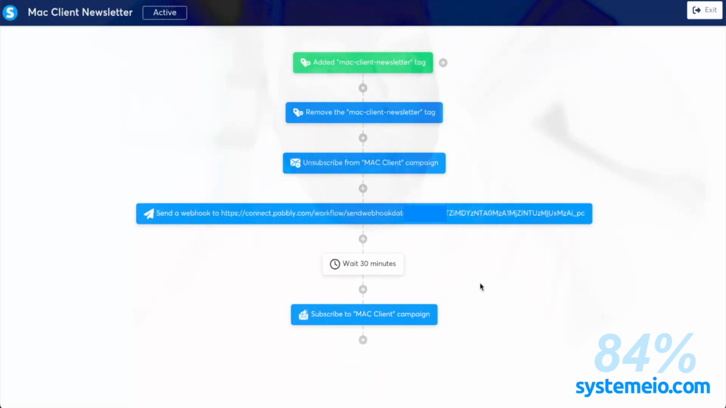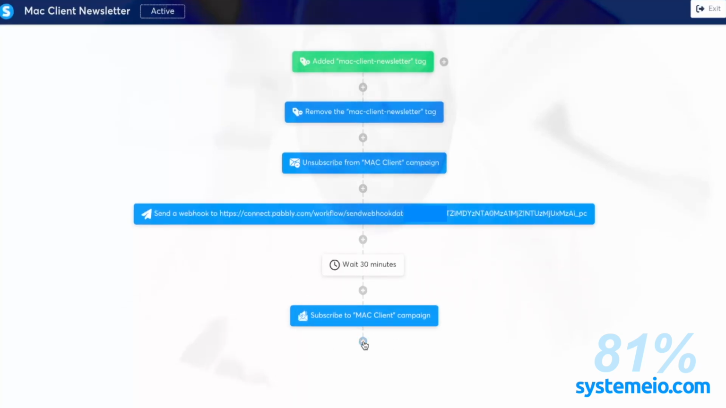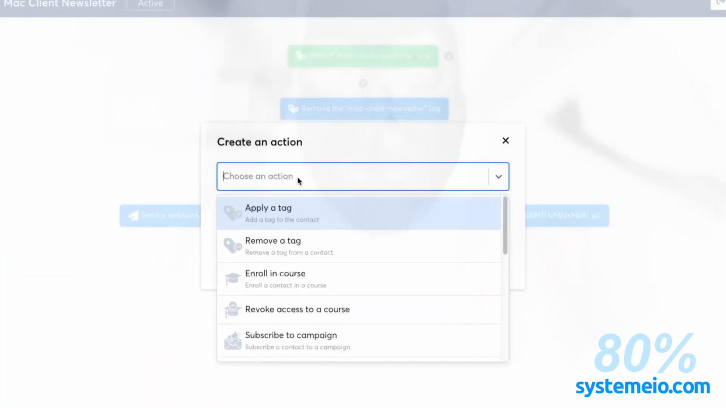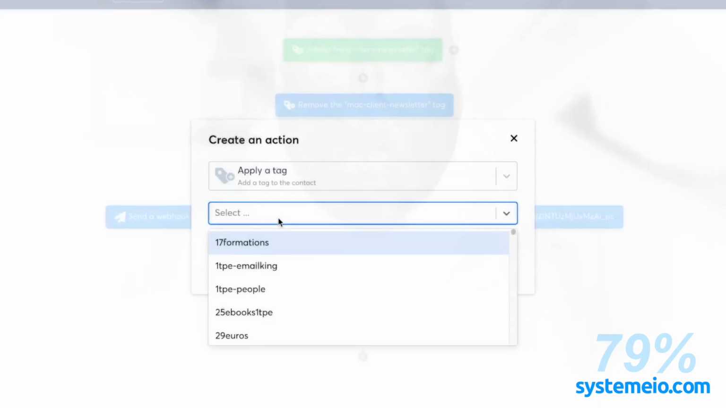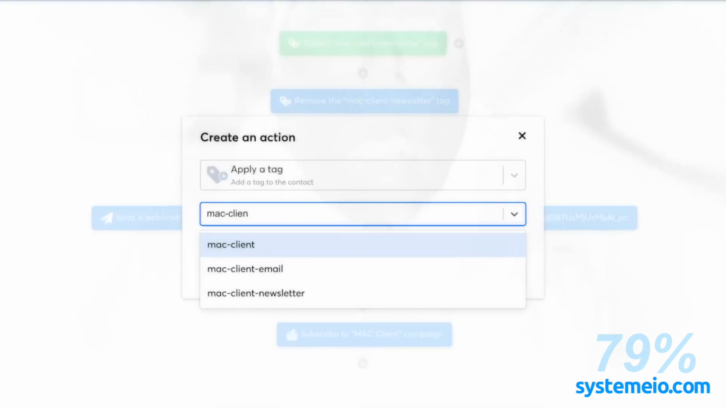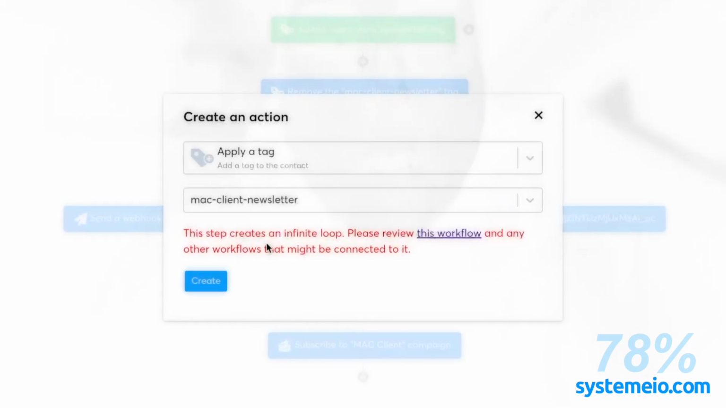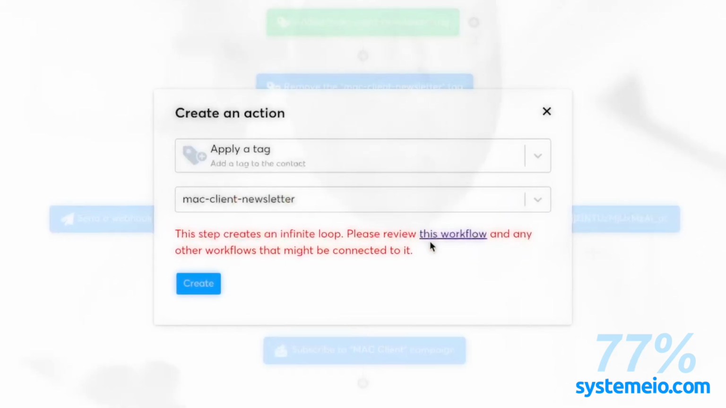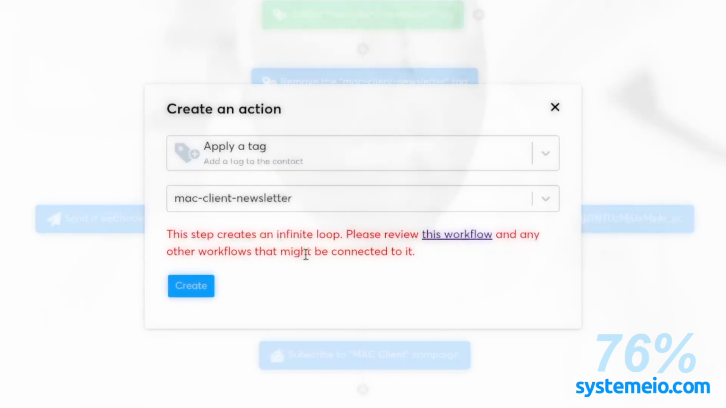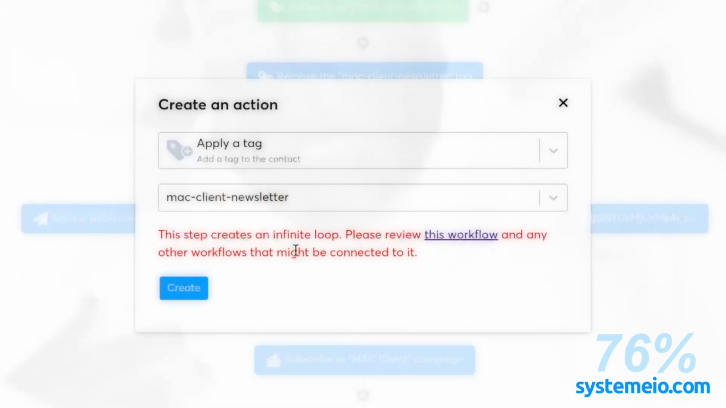We could make it before, but now SystemeIO has prevented it. They detect it and prevent you from doing it, I can show you here. You see, I did my client newsletter tag. If I want, at the last action, to apply a tag, the same one, so that it will make a loop, and I try to create this one, they say this step creates an infinite loop. Please review this workflow and any other workflows that might be connected to it. So we cannot do that.